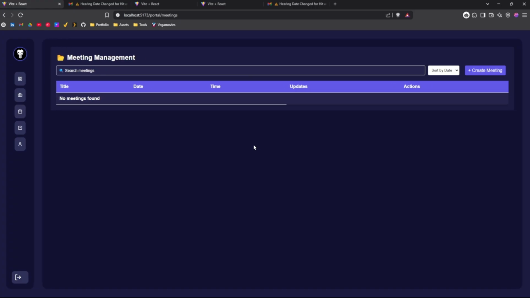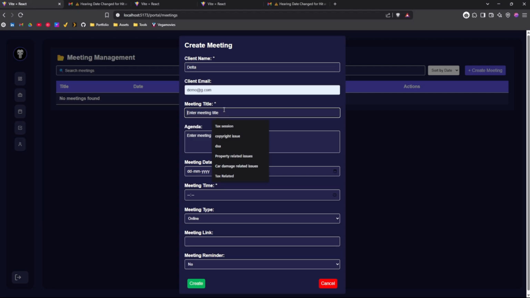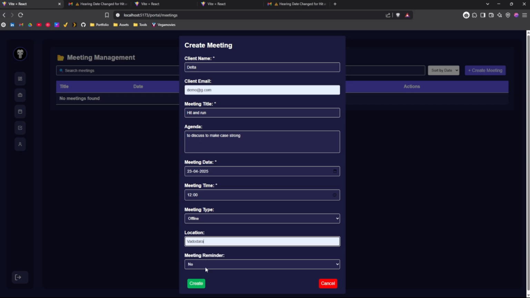Then as you can see, this meeting and task section basically acts as a personal assistant for the lawyers, which manages all their meetings and everything. So let's say the client name should be Delta, the client email ID should be any random email ID. Let's say this is for the hit and run case, and the agenda is to discuss how to make the case strong. Let's set the meeting date to 23, and time should be 12 o'clock, and I want it offline, and location should be the same, Vadodara. I don't want a meeting reminder.